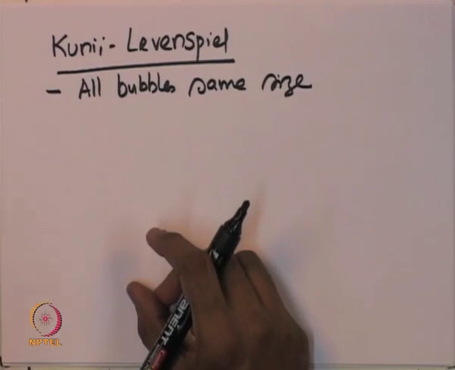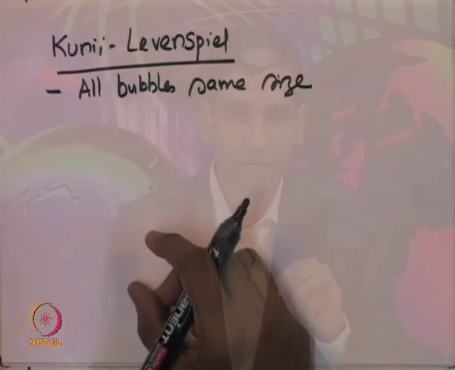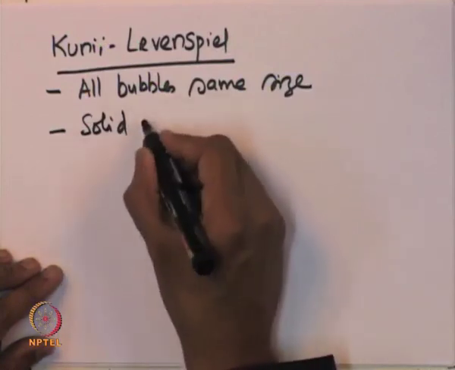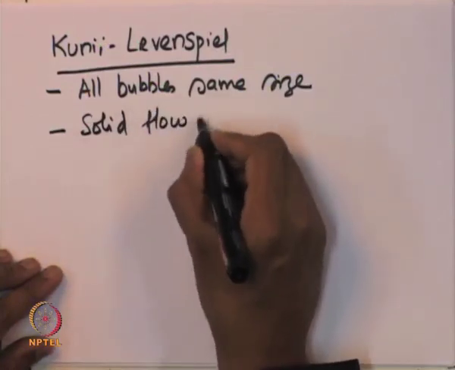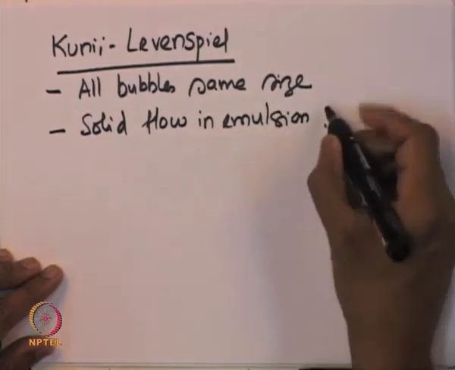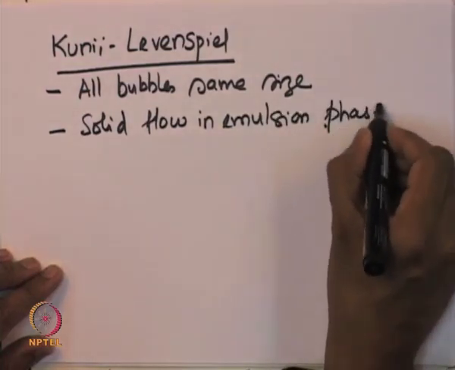Now, the bubbles generated inside the fluidized bed reactor are definitely not of the same size. However, because the distribution of the size is not expected to be significantly large, it is reasonable to assume to start with that all bubbles are of the same size. The next important assumption is that the solid flow in the emulsion phase behaves like a plug flow.